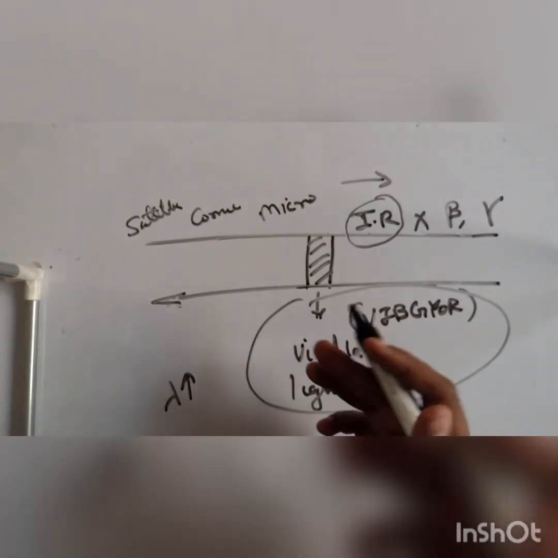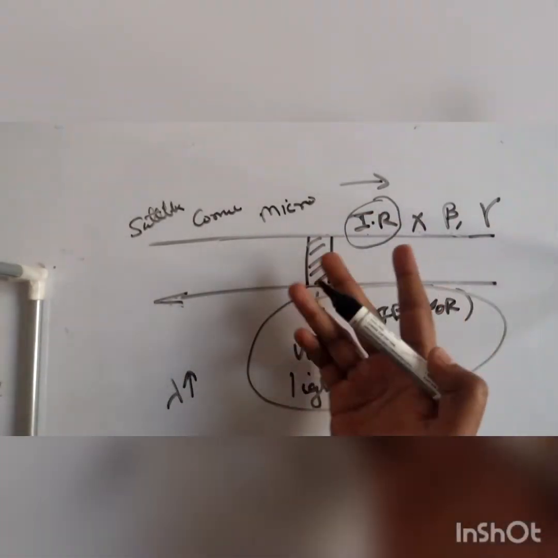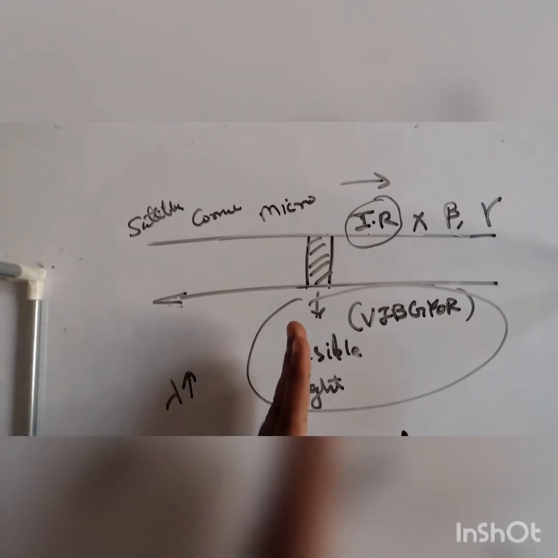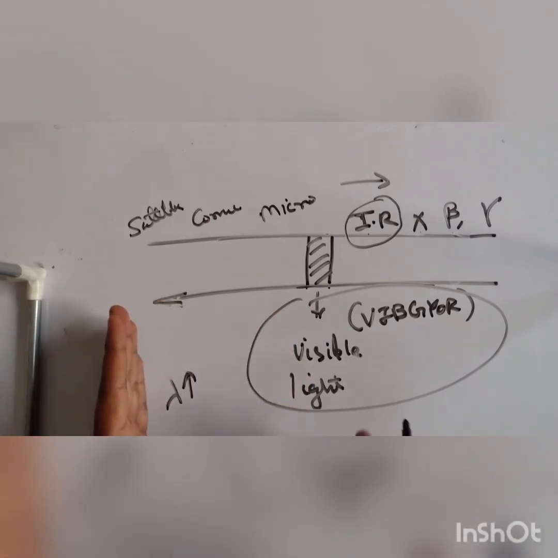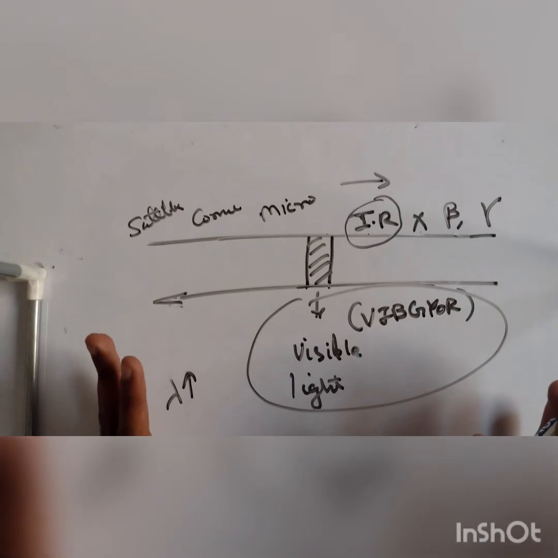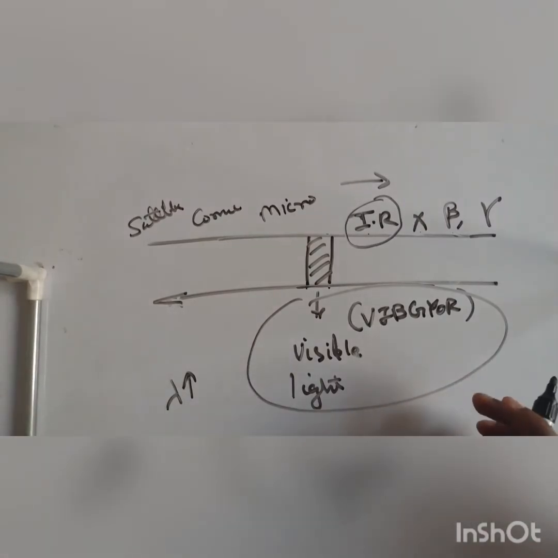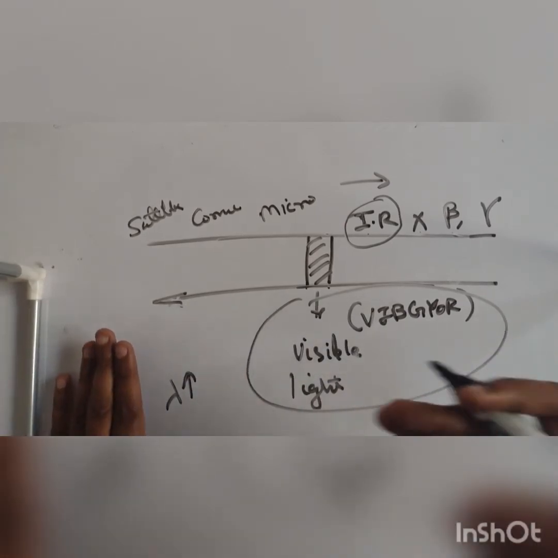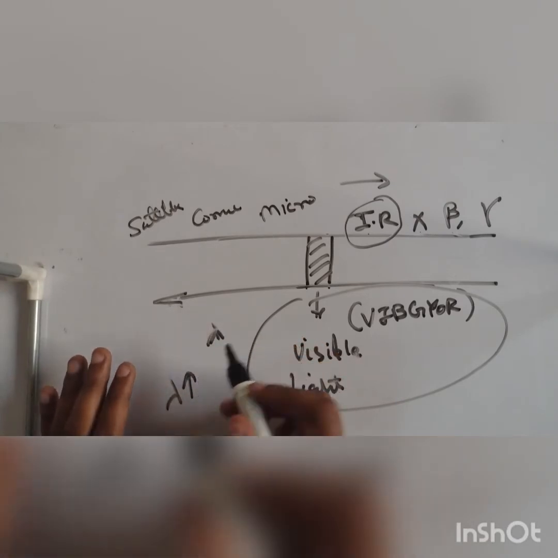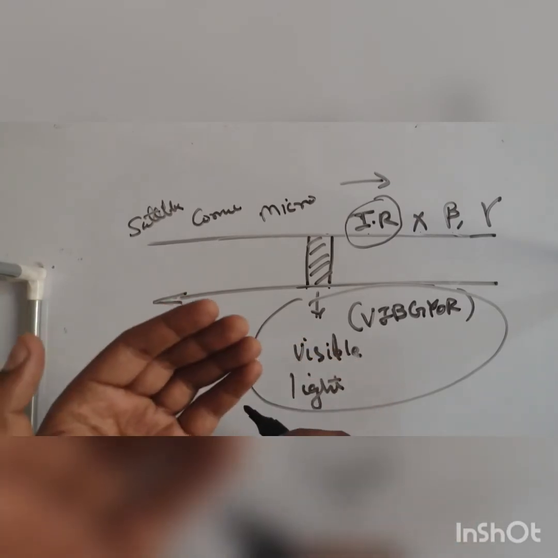If you want to study higher, you can also go into infrared and X-rays, how they are generated and what their nature is. But for the time being, what you need to understand is that the wavelength will go on increasing here, and on the right hand side of the electromagnetic spectrum the wavelength will go on decreasing. Are you following it? So the best conclusion you can derive is that as wavelength increases, penetrating power decreases, but traveling power increases.